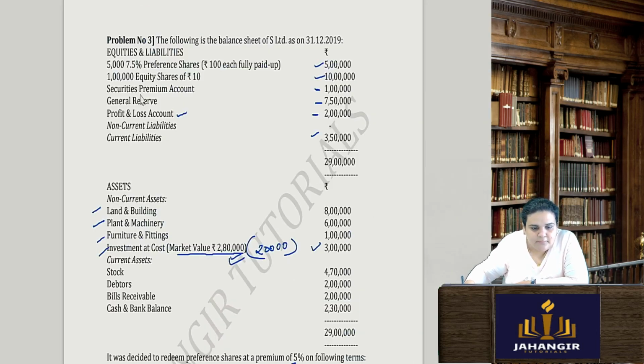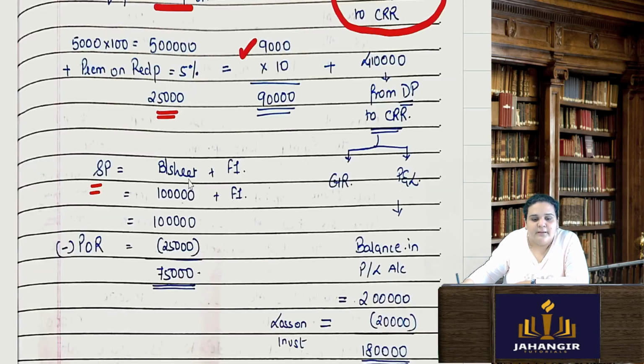See here, I already have it in my balance sheet, so I can use it. 1 lakh I am already having. From that 1 lakh, I can write off this premium on redemption very easily. So I will now have a balance of 75,000 in my securities premium account.